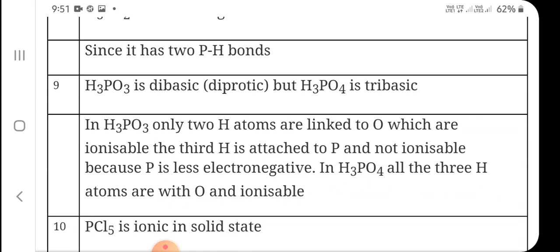H3PO3 is dibasic or diprotic, but H3PO4 is tribasic. The reason behind this is the same. Whatever number of P-OH bonds is present, that will show its basicity. We have already discussed in one of my videos how to draw the structures of oxoacids of phosphorus. In that video, you can see how to draw the structure. When you draw it, you will find that H3PO3 has 2 P-OH bonds and H3PO4 has 3 P-OH bonds. That is why they show the basicity property.